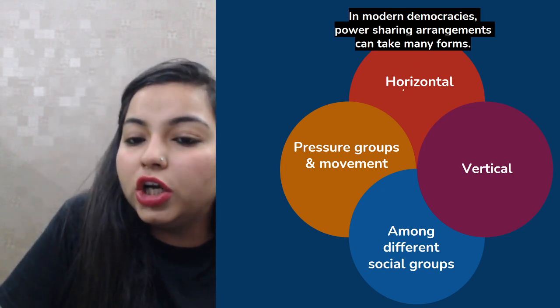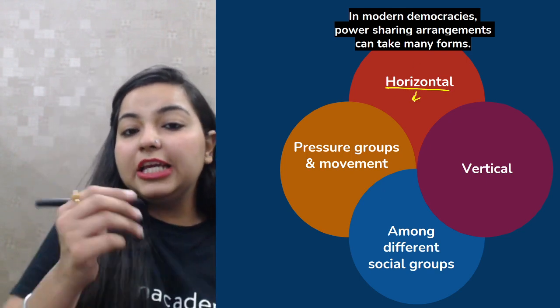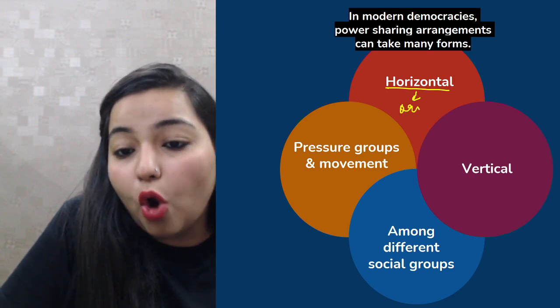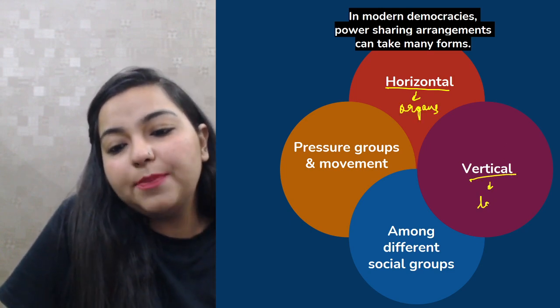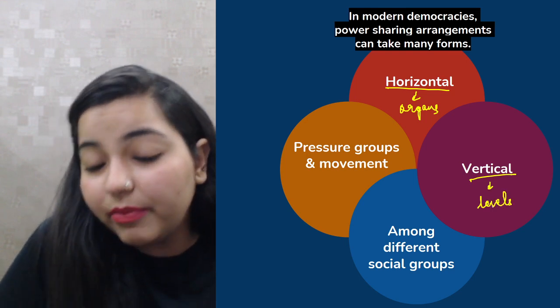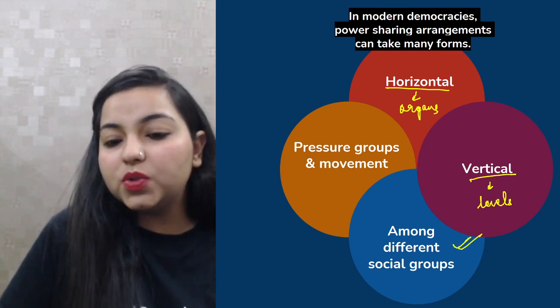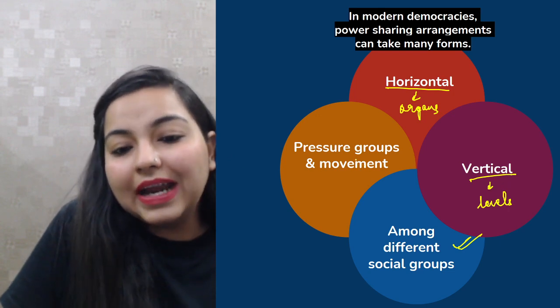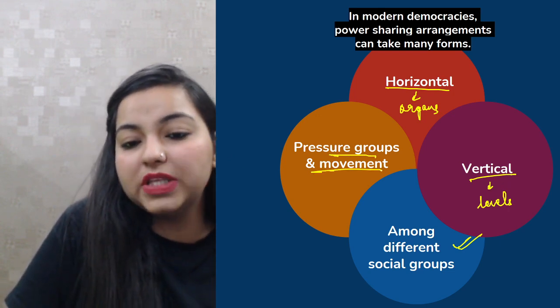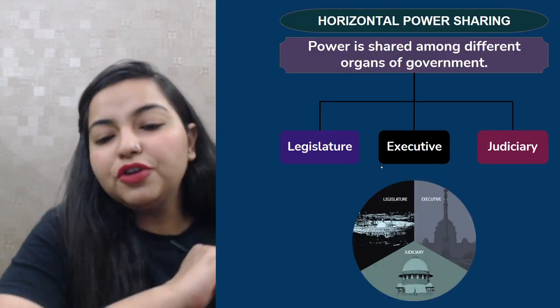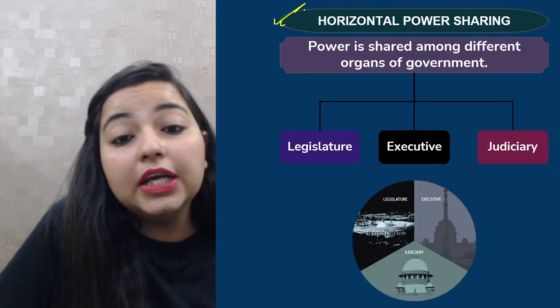First is the horizontal power sharing, which is basically sharing the powers between the different organs of the government. Then is vertical power sharing, which shares the powers with the different levels of the government. Then is sharing the powers with the different social groups. And last but not the least is sharing of the powers between different pressure groups and movements. So first of all, talking about the horizontal power sharing.